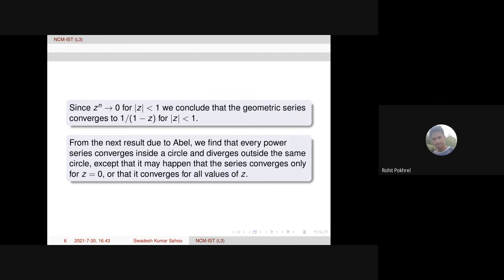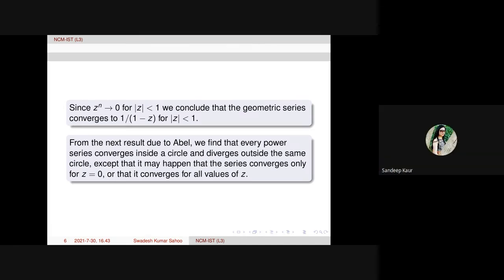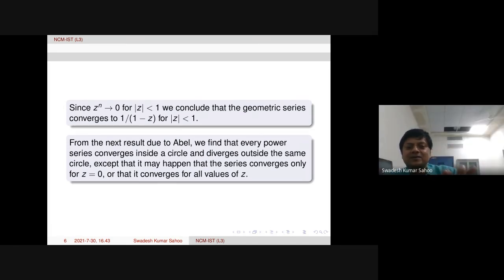For a rational function, we take the zeros of the denominator. Here the zero of the denominator is 1, so up to 1 from the center origin is the radius of convergence. Within that it is convergent, and 1 over 1 minus z and summation z power n agree. But when we talk about power series, we restrict to a circle.